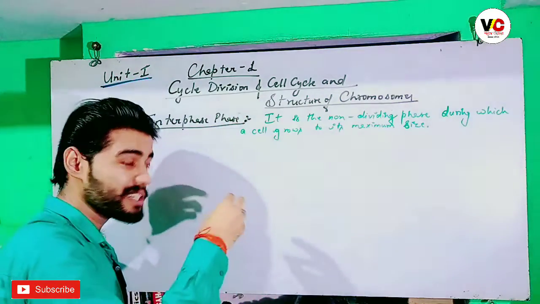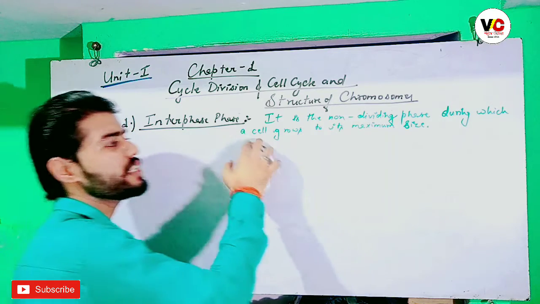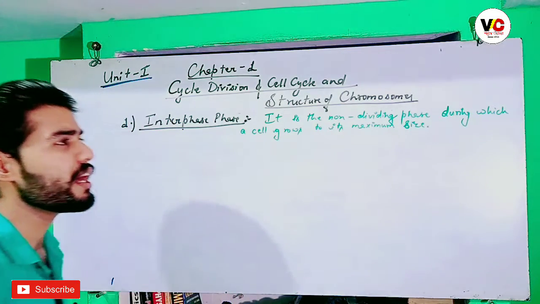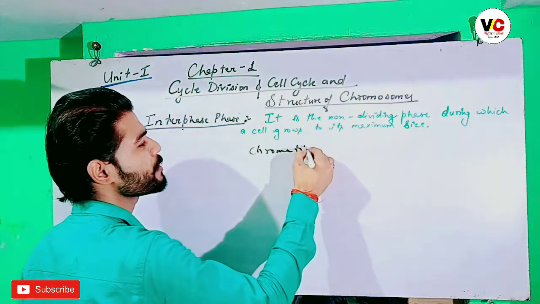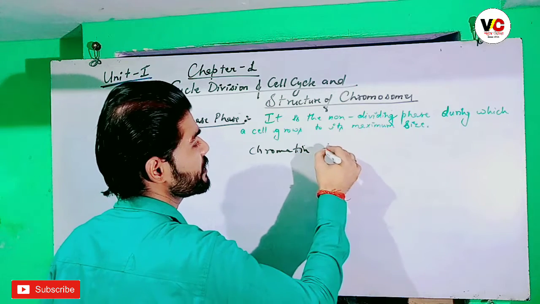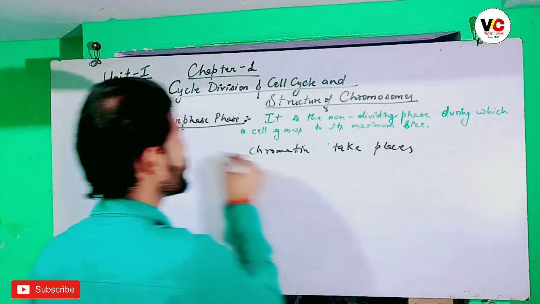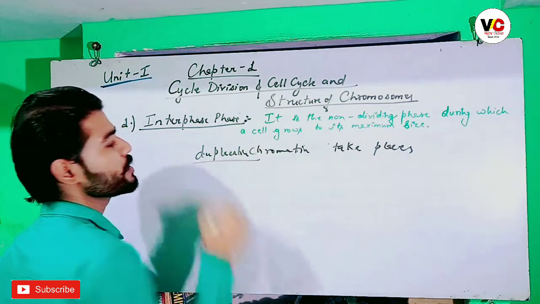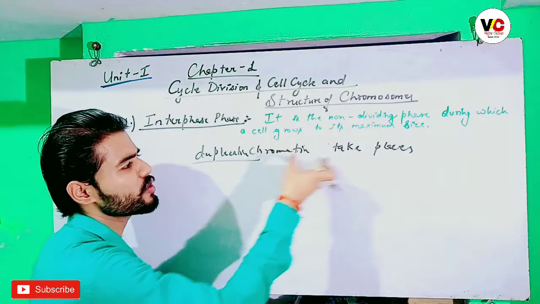It is the phase the cell enters and retains its growth, and here the duplication of DNA and the duplication of chromatin take place.